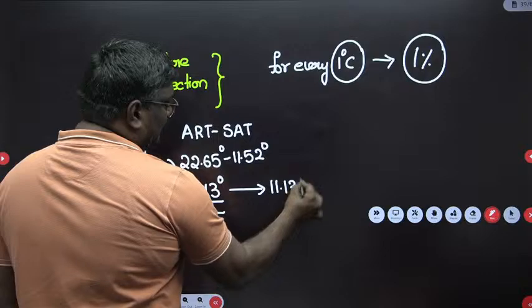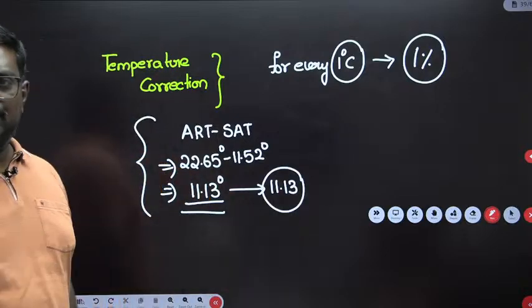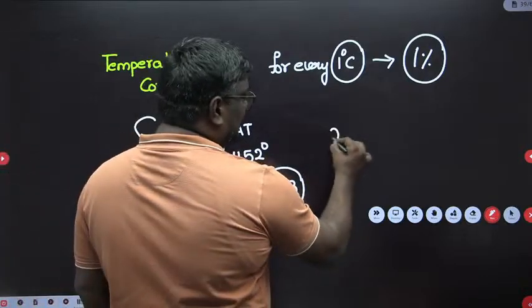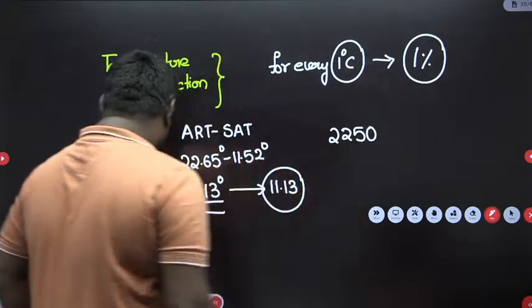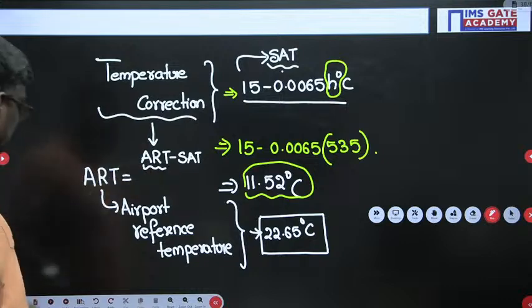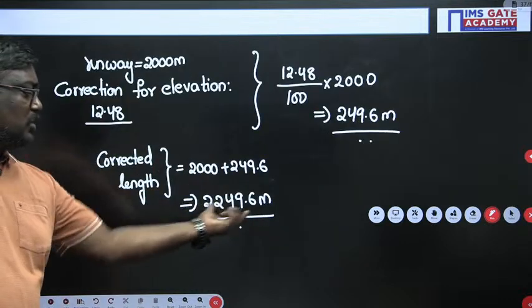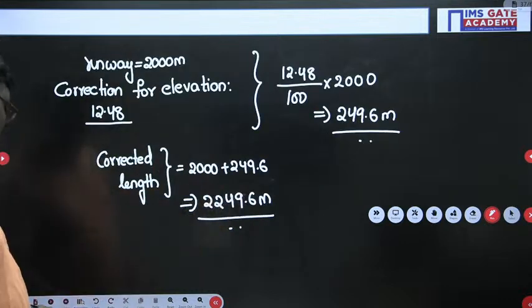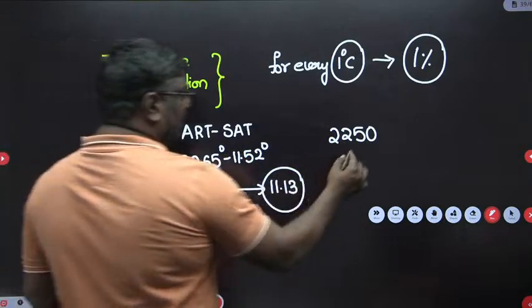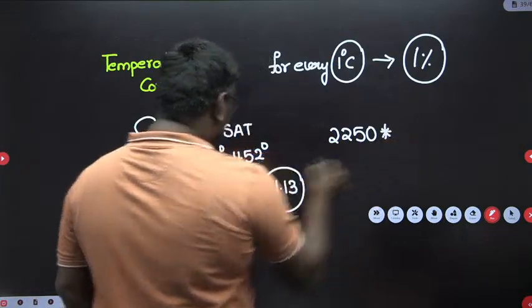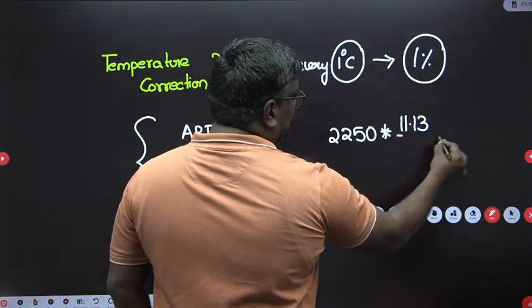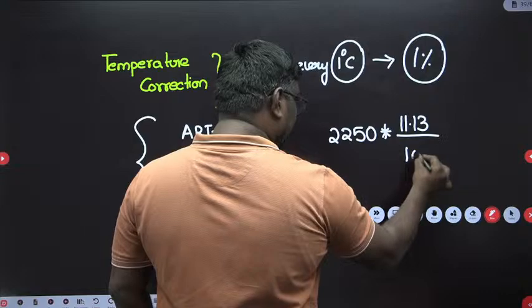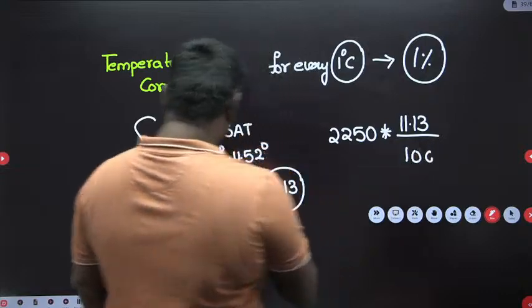If you do the elevation correction, we got a value of 2249.6, and roughly we can take the approximation as 2250. So 2250 divided by, what is the correction we got, 11.13 divided by 100. 11.13 percentile, right?